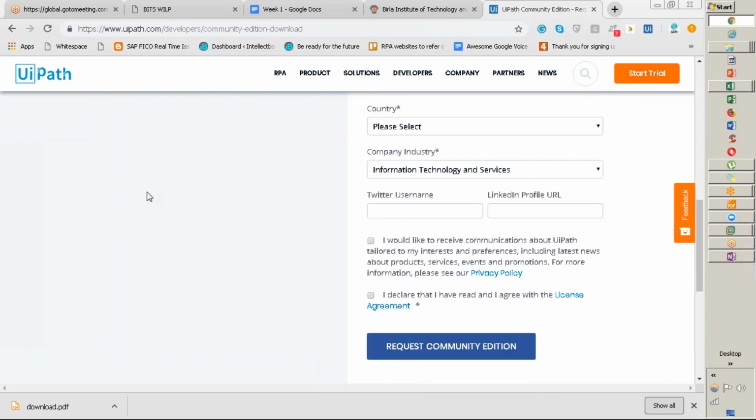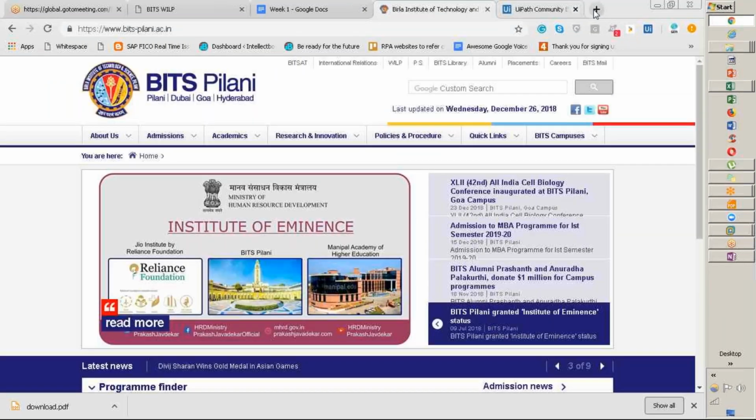The moment you click, you will get a link in your email, and you'll be able to download and start directly. And the best part, you don't need any other database because all is cloud, so you don't need a dedicated database for UiPath.